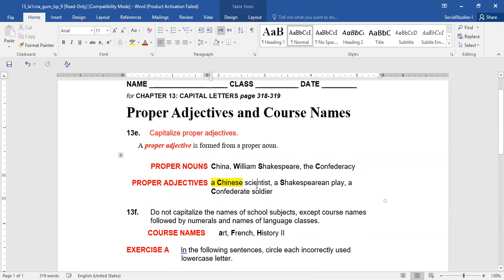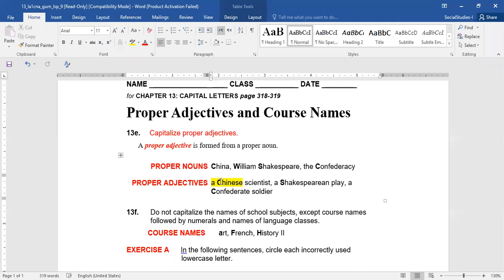So here, scientist is your common noun. And we see here that, of course, the proper adjective has to be capitalized. Another rule also: people's names can become adjectives, like for example William Shakespeare, a famous author. If you take his name and turn it into a proper adjective, you can describe a play that is a Shakespearean play.